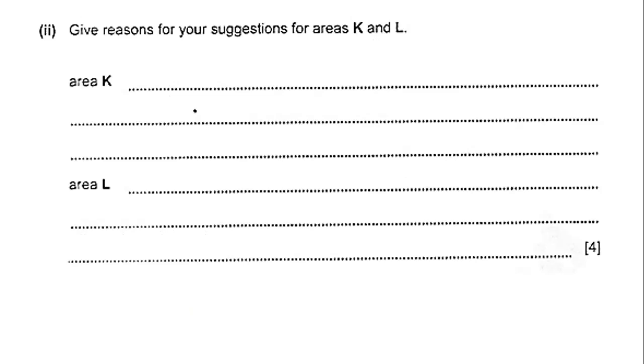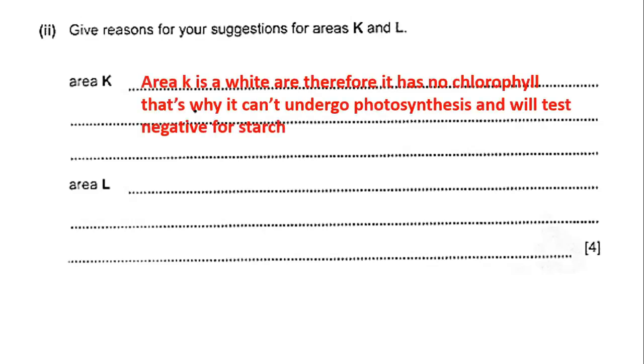Give reasons for your suggestions for areas K and L. So now you will explain and give the reason why you said that area K contains no starch. So area K is white and therefore no chlorophyll. No chlorophyll, no photosynthesis. So the test will be negative for starch, of course.